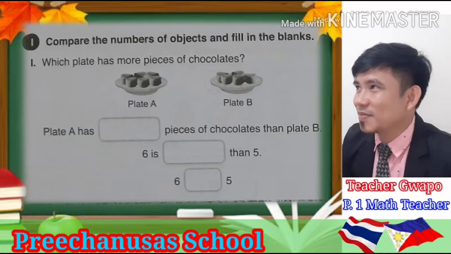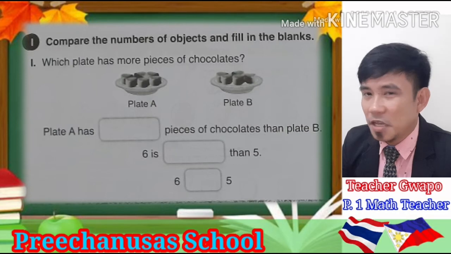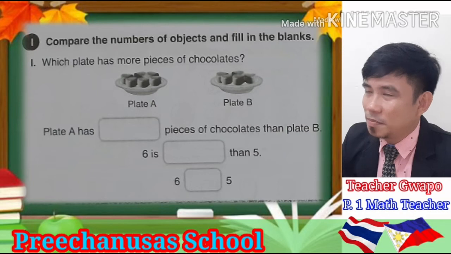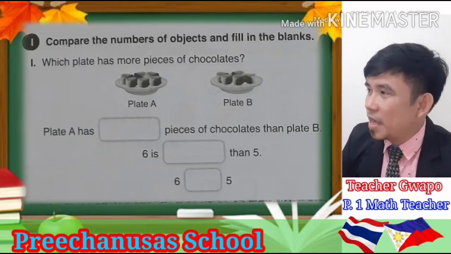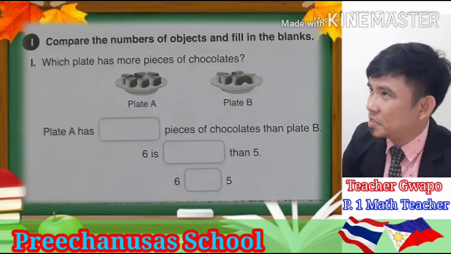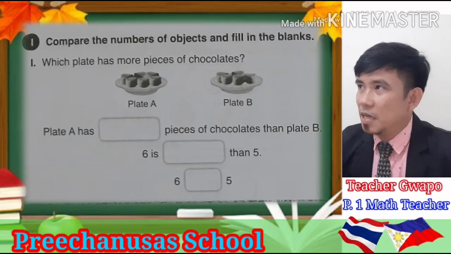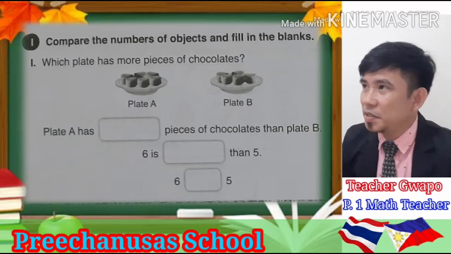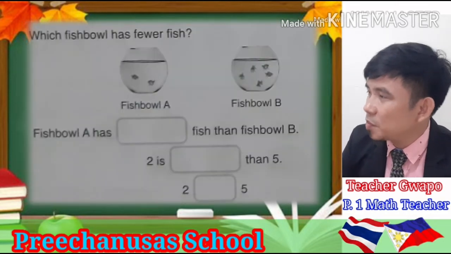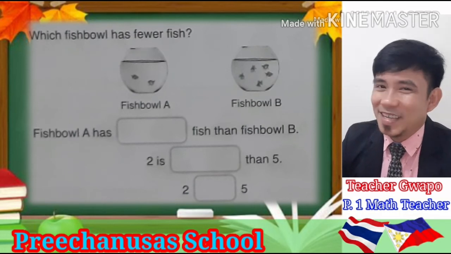First question. Don't forget to compare the numbers of objects, okay? Each question has 3 blanks. Question number 1. Which plate has more pieces of chocolate? Okay, number 2. Which fishbowl has fewer fish? It's very easy.